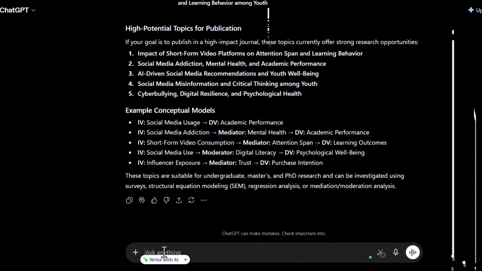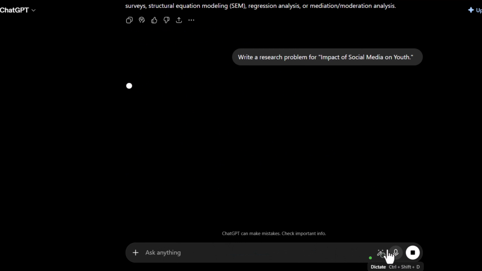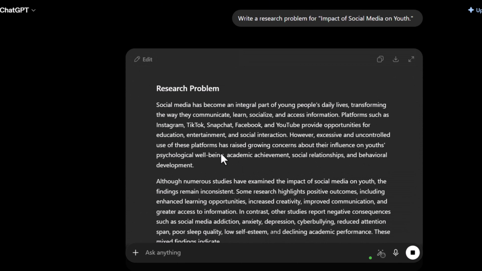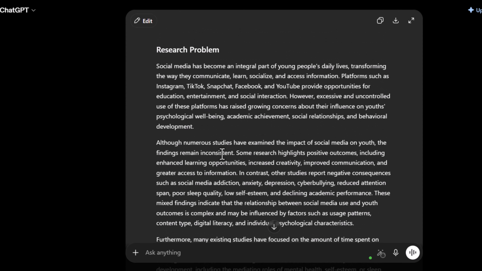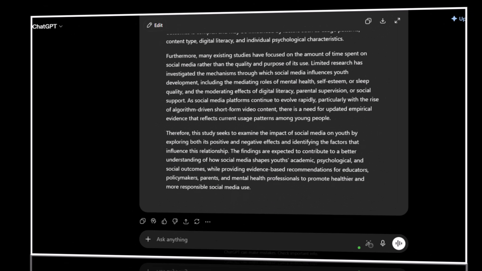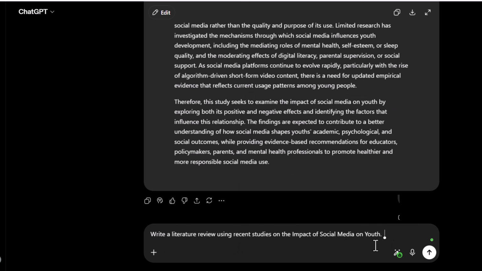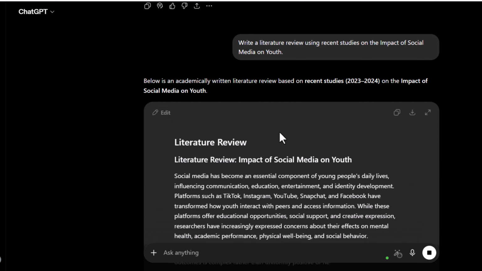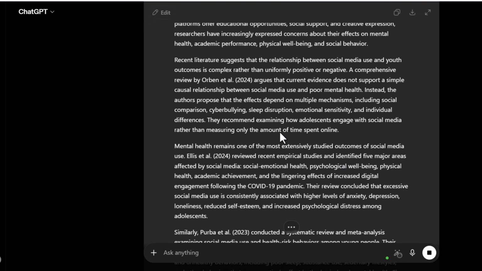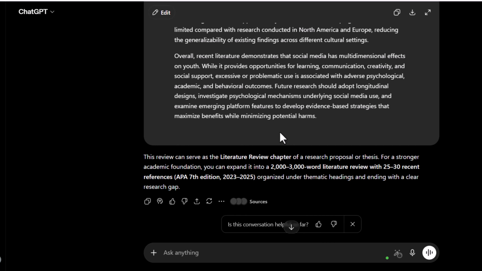Finding research problem. You can ask, write a research problem for impact of social media on youth. ChatGPT generates a problem statement highlighting why the topic matters and identifies a gap that needs investigation. Next, writing literature review. So type, write a literature review using recent studies on the impact of social media on youth. ChatGPT organizes previous studies into a coherent summary. Remind viewers to verify references before using them.